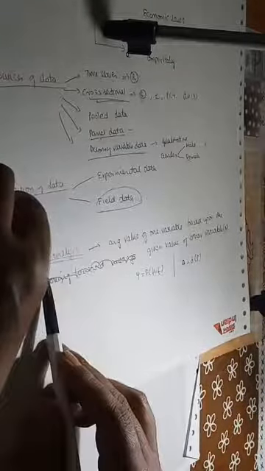So what is regression analysis? This regression analysis we use to find the average value of one variable based upon the given value of other variable. So one variable is y and the second variable is x. Y is a function of x, in general.